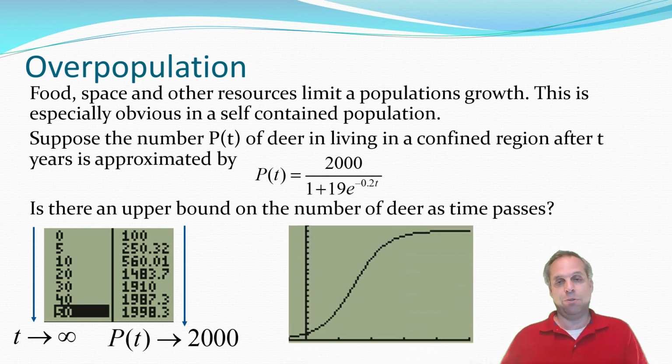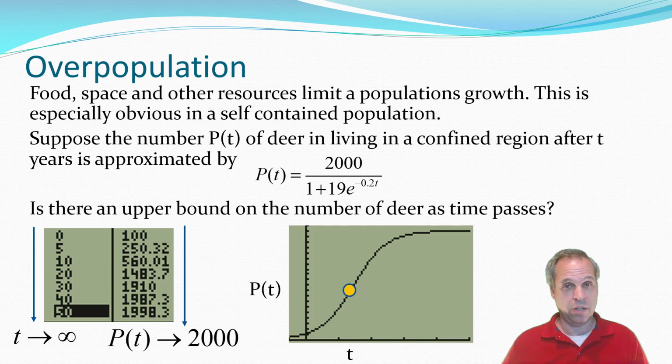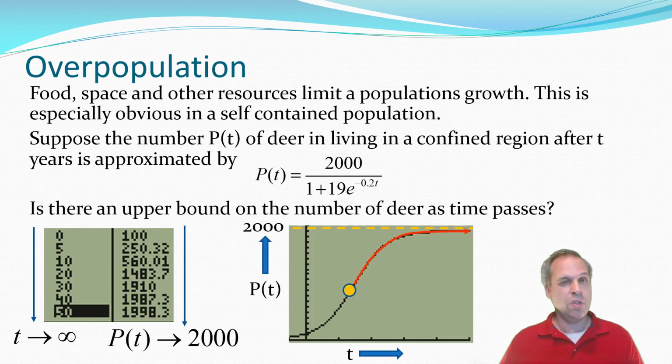So here is the graph of the function. If you look at a certain time value and look at the population, it will correspond to a point on the graph. But if you allow time to increase, the population will also change, and the point on that graph will move towards your right. As it does, notice how it never gets above a certain line, and that line, the horizontal line, would be y equals 2,000.